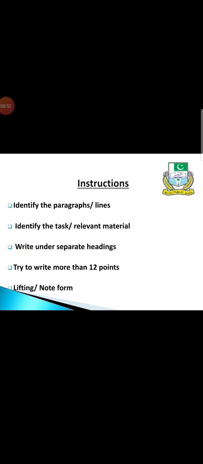Note form means that if there is a line in the passage that in former times honey is used in healing wounds, and you write only medicinal properties or healing quality, it means you have fulfilled your task and written one complete point.